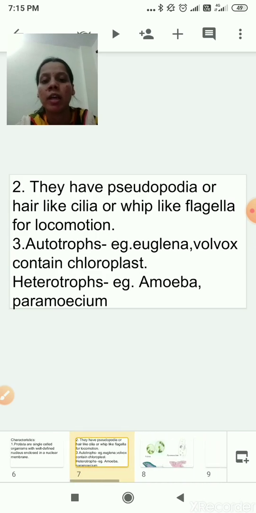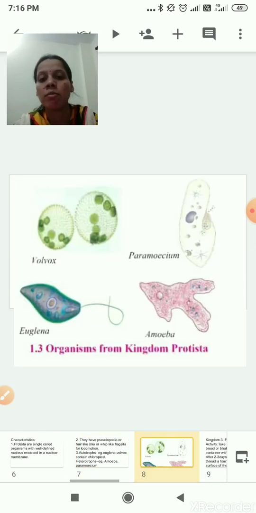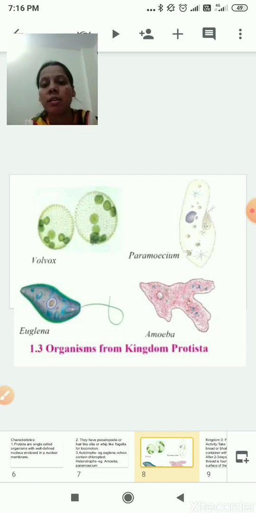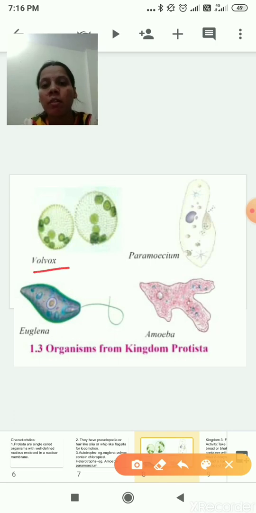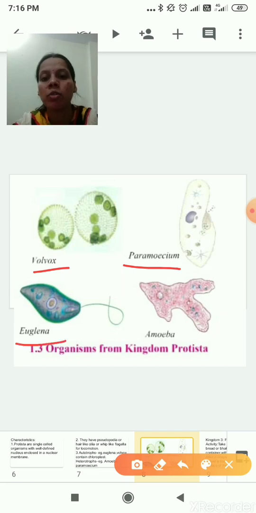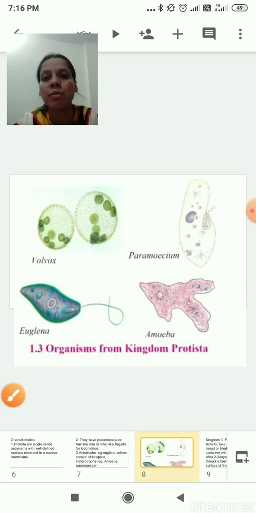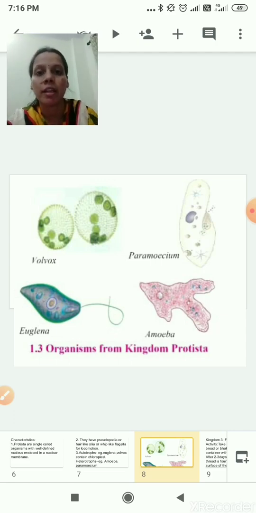Now we'll see the example of kingdom 2 Protista. These are the organisms from kingdom Protista. See here, you can see first one Volvox, second Paramecium, third one Euglena, and the fourth one Amoeba. Yes, these are the 4 examples of kingdom 2 Protista. I hope you are clear with first and second kingdom. First one is kingdom 1, try to recollect, Monera, correct. And the second one kingdom 2 Protista.